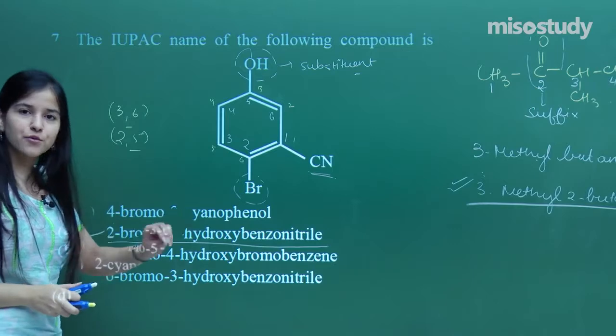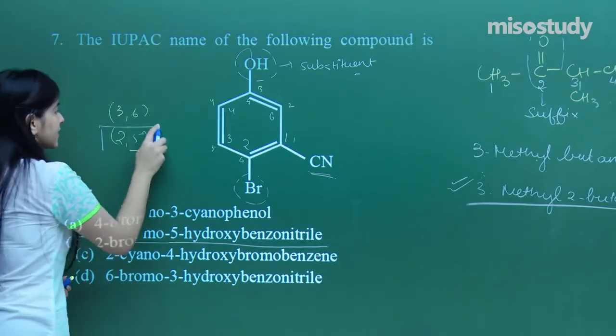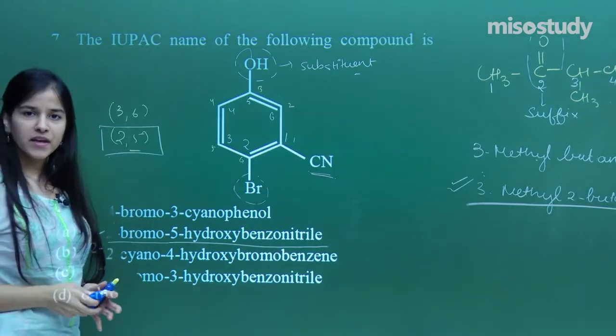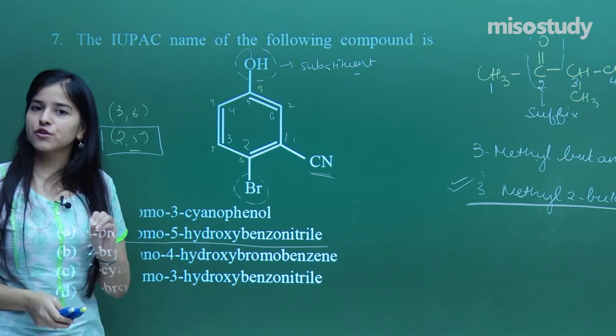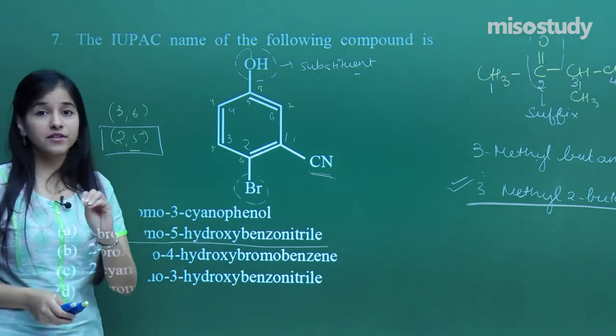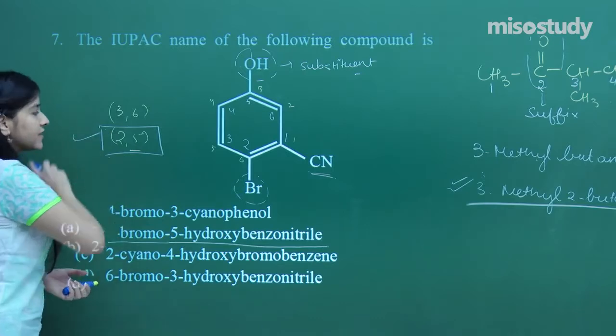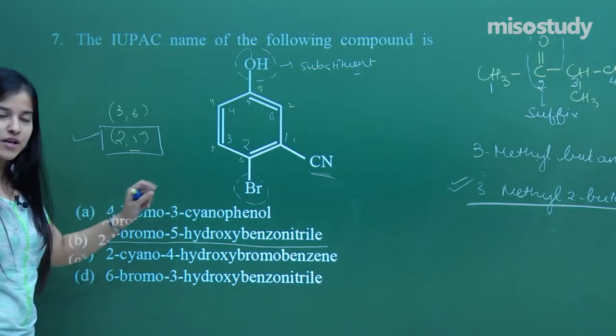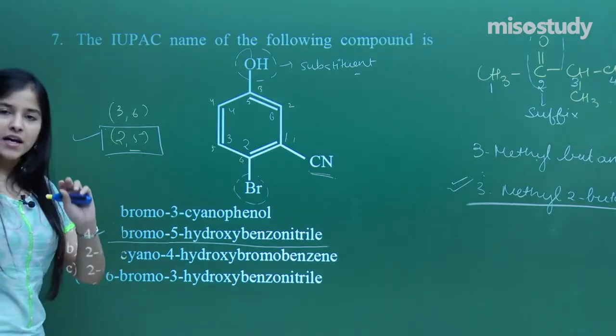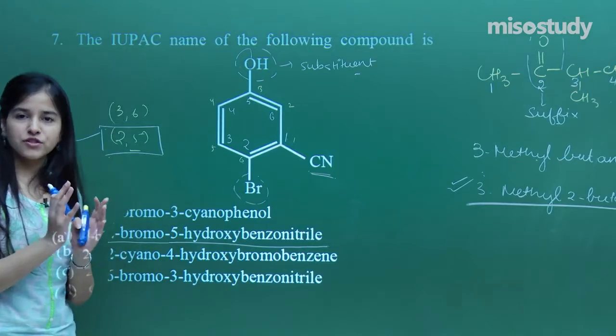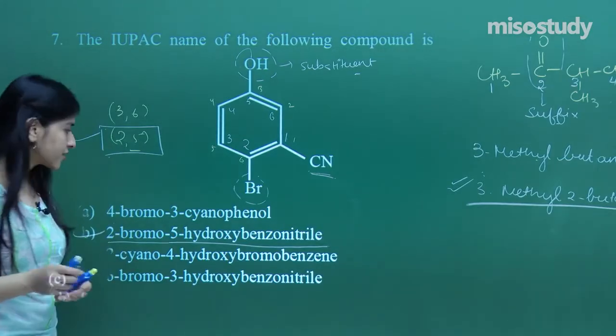So for the substituents, which is the lowest possible set? That is the lowest possible set. If this had been the main functional group, what would I have assigned? I would have assigned the least possible number. But here I am choosing this set of locants. I hope everybody has got it. It is a slightly tricky question, so you need to have proper knowledge about it.